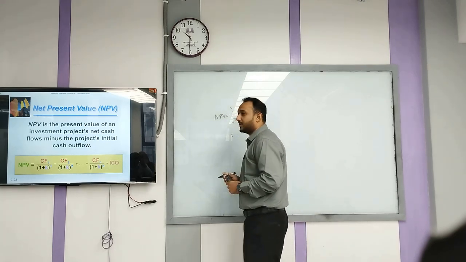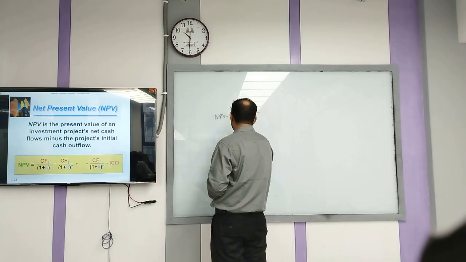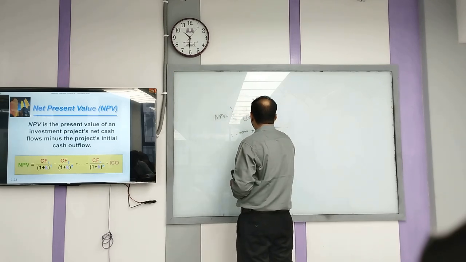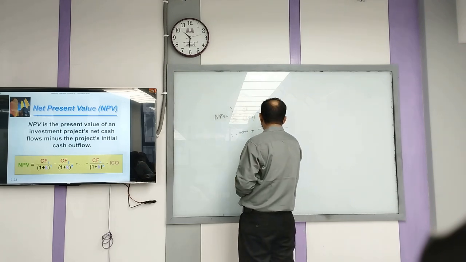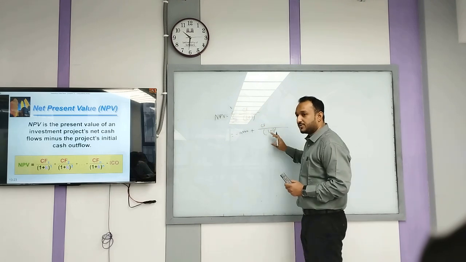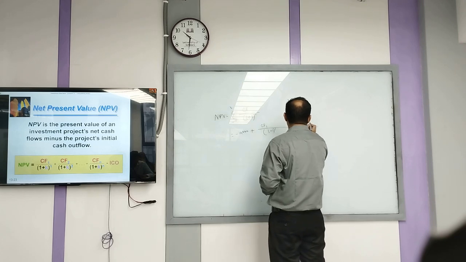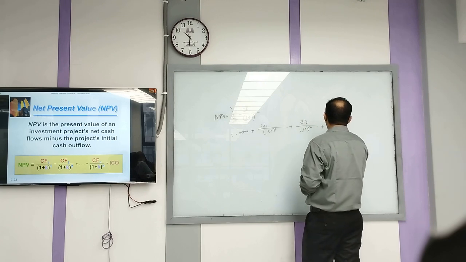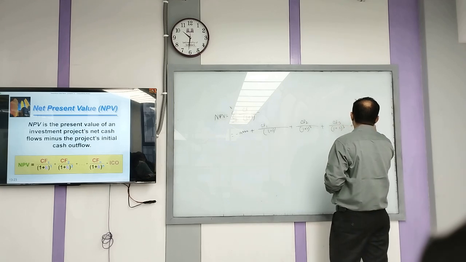So ধরুন earlier example আমার cash flow ছিল, একটা ক্যাশ ফ্লো প্যাটার্ন দেখিয়েছিলাম। সো আমার ইনিশিয়াল ইনভেস্টমেন্ট ছিল 10,000। So how do you calculate the NPV? First, CF1 in year 1, so that means CF1 divided by 1 plus I to the power 1, considering the discounted cash flow, plus CF2 divided by 1 plus I to the power 2, in year 3 CF3 divided by 1 plus I to the power 3, plus year 4 CF4 divided by 1 plus I to the power 4.